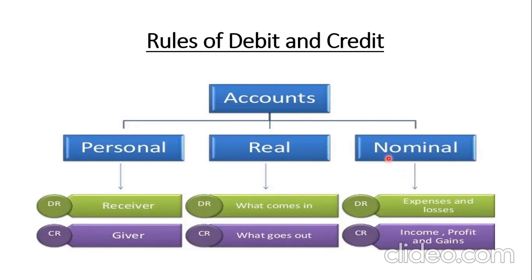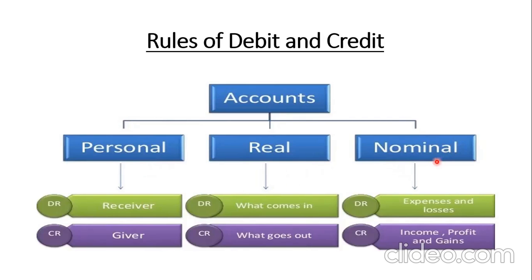The last type of account is nominal account. We have already understood that there is a person, there are some assets. And why will a person invest in the asset? Obviously, for profit and loss.